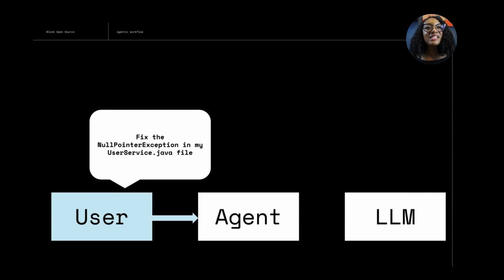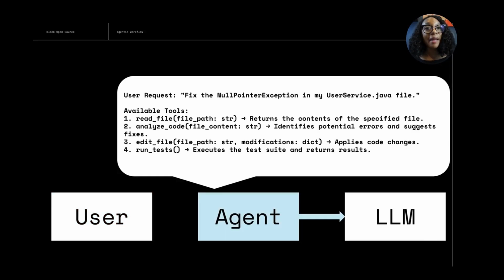So let's look at what was happening under the covers when I asked Goose to fix my null pointer exception. I typed my request into Goose's chat interface. Goose sent my prompt to my chosen LLM and also let the LLM know what tools it has. Tools are one of the most important aspects of agentic AI because they enable the agent to interact with external APIs and execute actions.